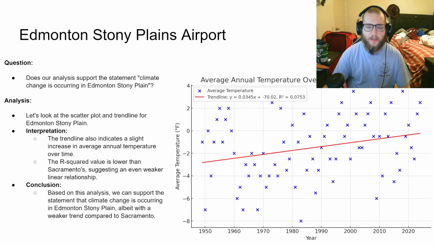Finally, we ask, is climate change occurring in Edmonton Stony Plain? For Edmonton Stony Plain, I followed the same methodology, analyzing historical temperature data and plotting it. The scatter plot and trend line for Edmonton reveal a similar pattern to the others. Despite the weaker correlation, the trend line still shows a slight increase in temperatures over time. Notably, Edmonton has much colder baseline temperatures compared to Sacramento, reflecting its different climate zone. This analysis supports the notion that climate change is also occurring in Edmonton Stony Plain, with temperatures showing a slight upward trend over the years.